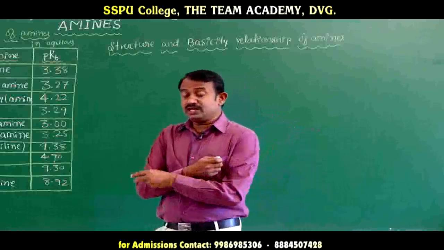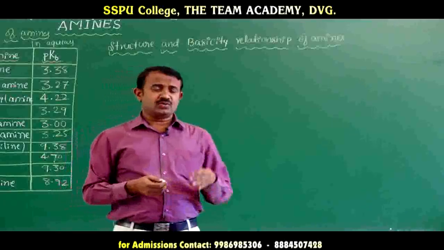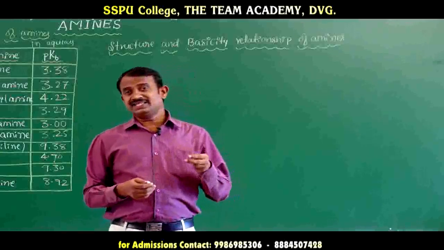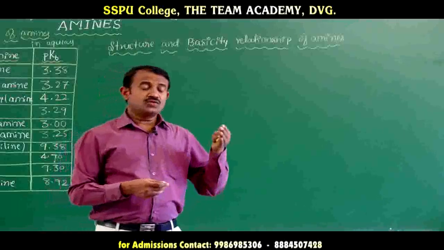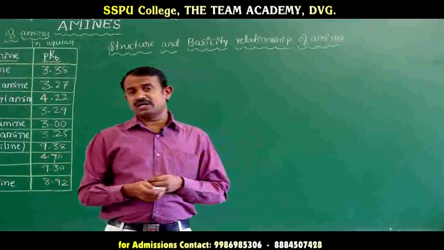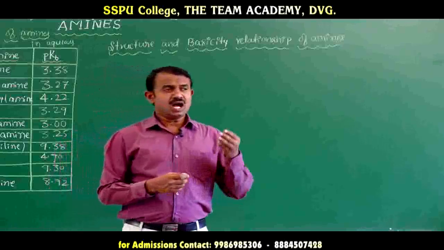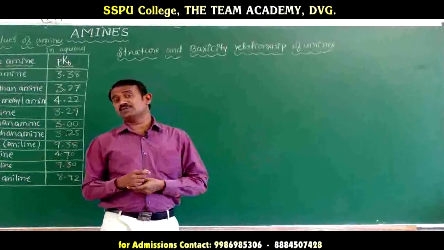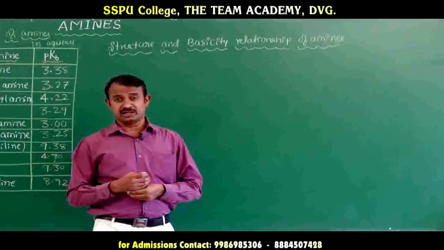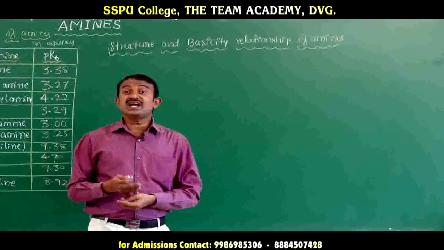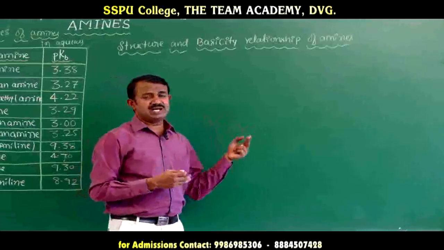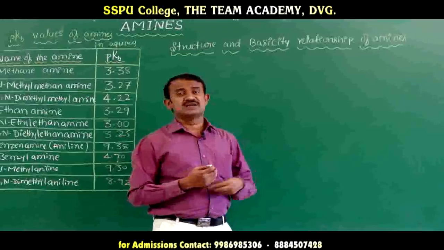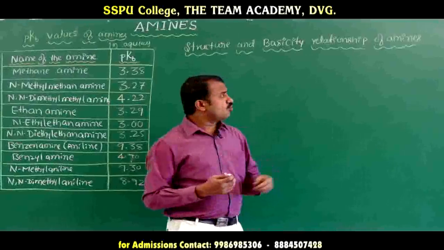Basicity is when the base, ammonia or an amine, reacts with an acid to form a stable cation. When the amine reacts with an acid, it is protonated and forms a charged species. On the basis of the stability of the ion, basicity increases. If the stability increases, basicity also increases. We will go one by one.